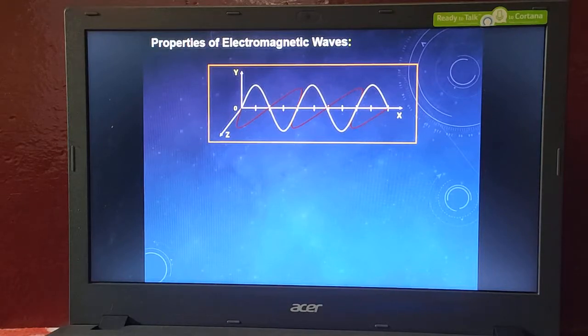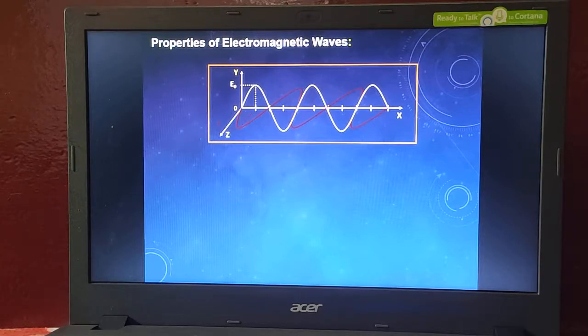In that diagram, both electric field line and magnetic field line are perpendicular to each other. Look at that. This is the peak of an electromagnetic wave. E0 is the maximum electric field, or we may call that the amplitude, the maximum point of the electric field wave, or the peak value of the electric field strength.